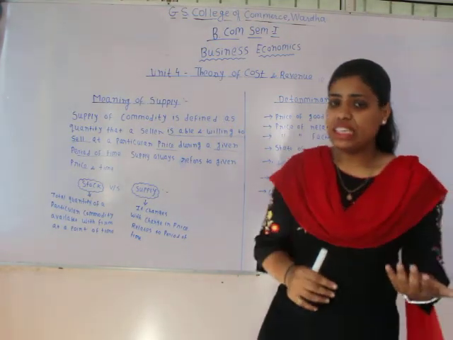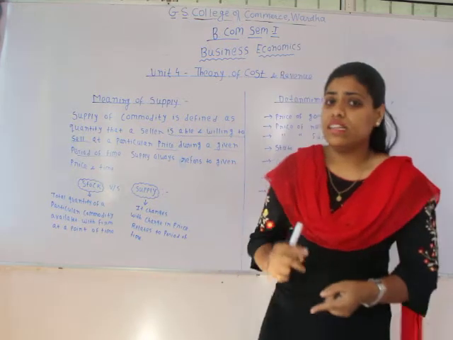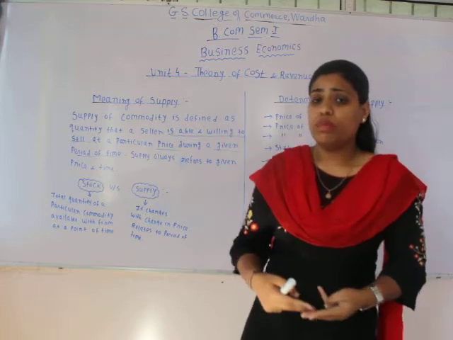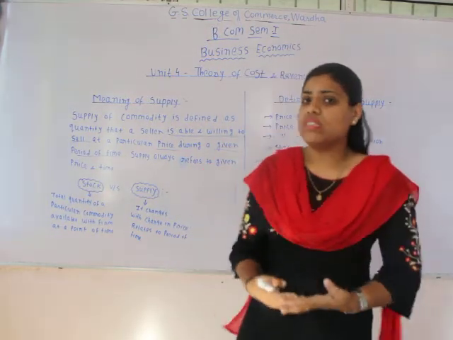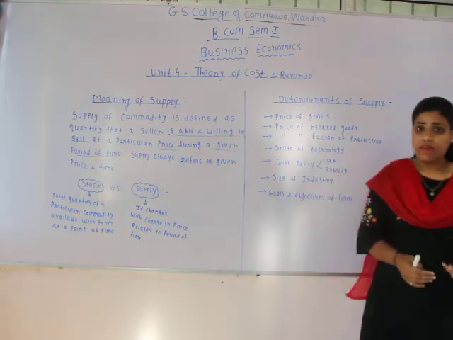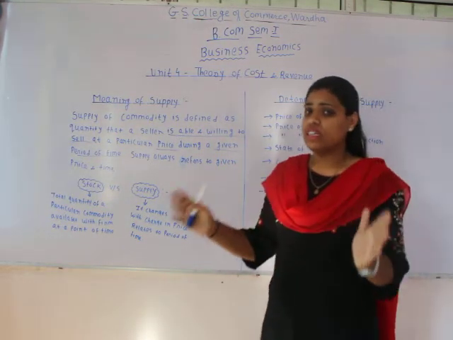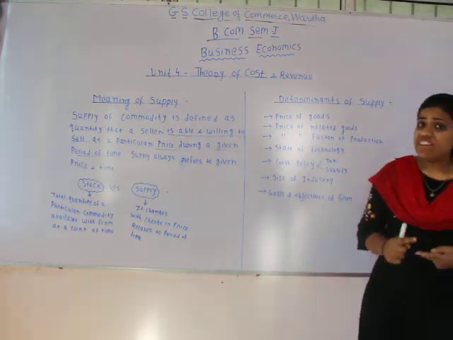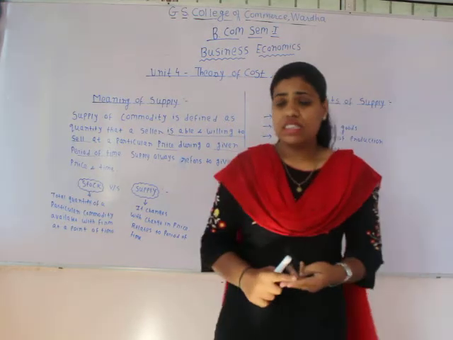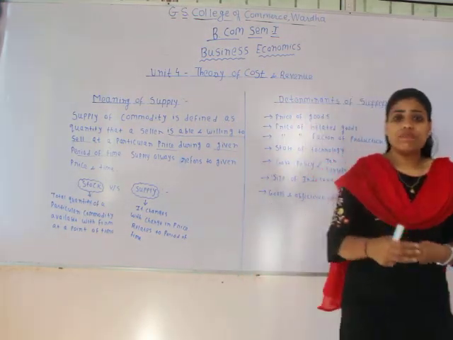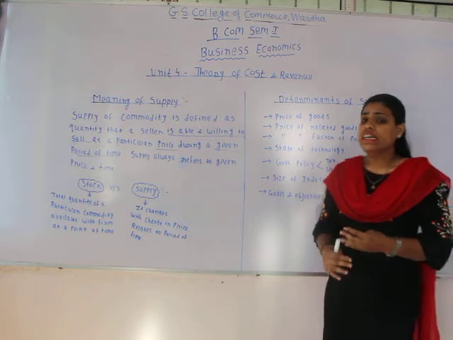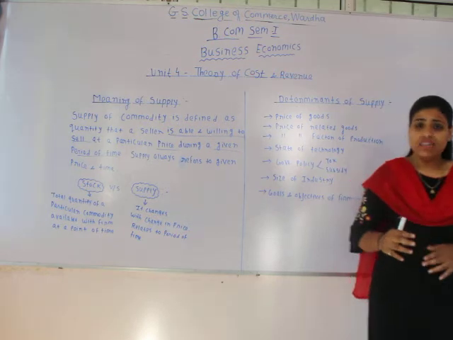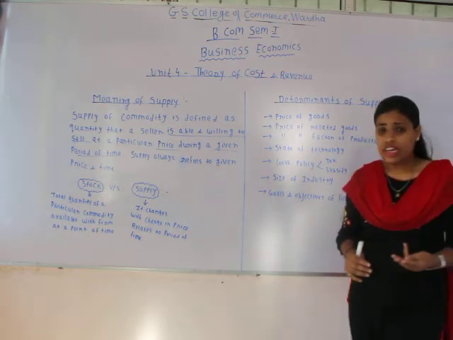Like in demand, we said there are four essentials: there should be price, it should be specific to a certain time period, there should be willingness to buy, and there should be purchasing power. In the same way, in supply as well, there are four essential conditions. The seller must be able and willing to sell, there should be a specific price of the commodity, and it should be related to a specific period of time, like a month, a year, a week, etc.